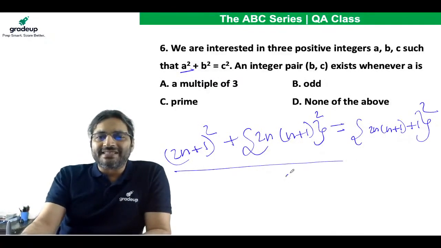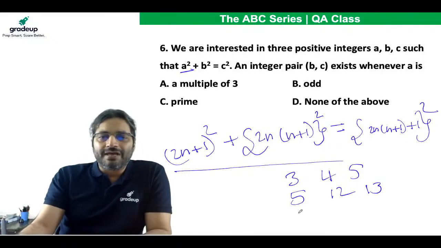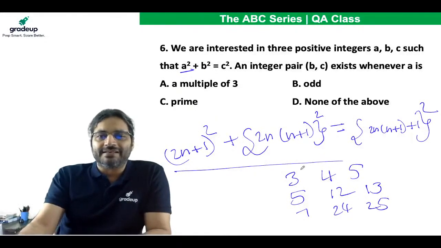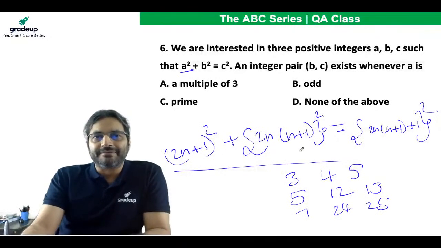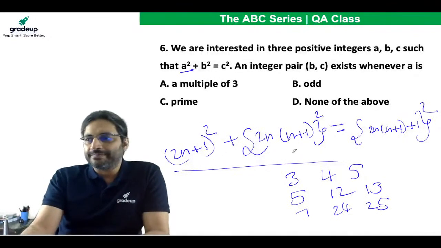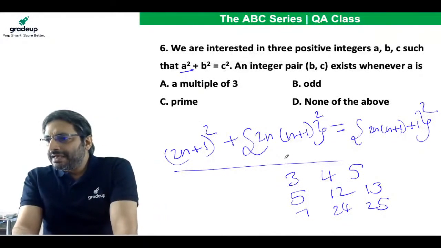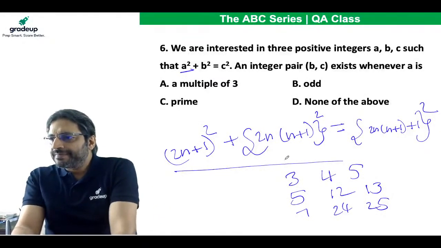It's because of this that you keep getting these pairs: 3, 4, 5; 5, 12, 13; I've already told you, 7, 24, 25. Never forget this. This is extremely important. You can derive it so easily. Any doubt? Any doubt?